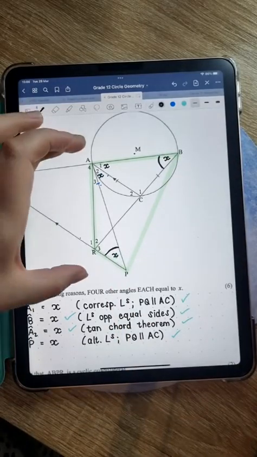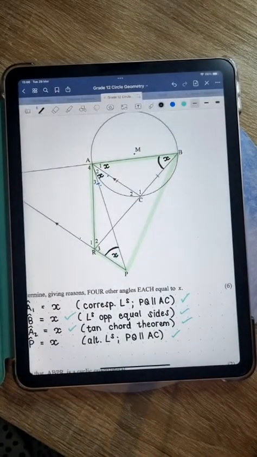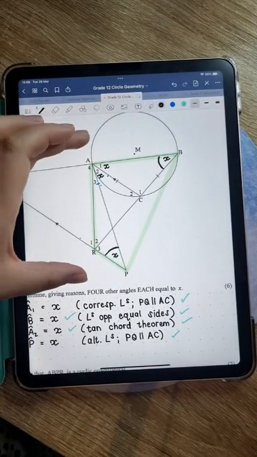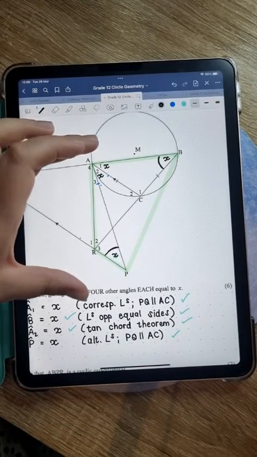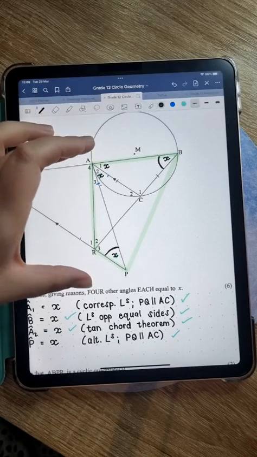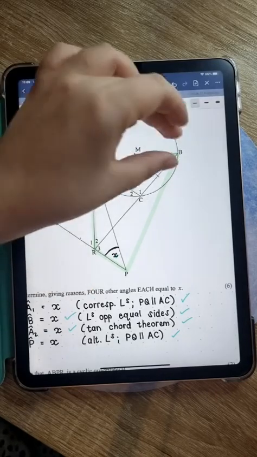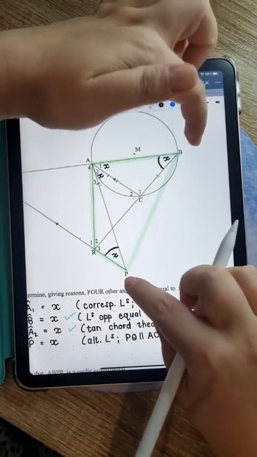We have a line that is subtending equal angles. The only way for that to happen is if that line is a chord of a circle. So remember, for a line to be a chord, the 2 points have to lie on the circumference, and for that chord to then subtend equal angles, those two angles also have to be on the circumference of the circle.